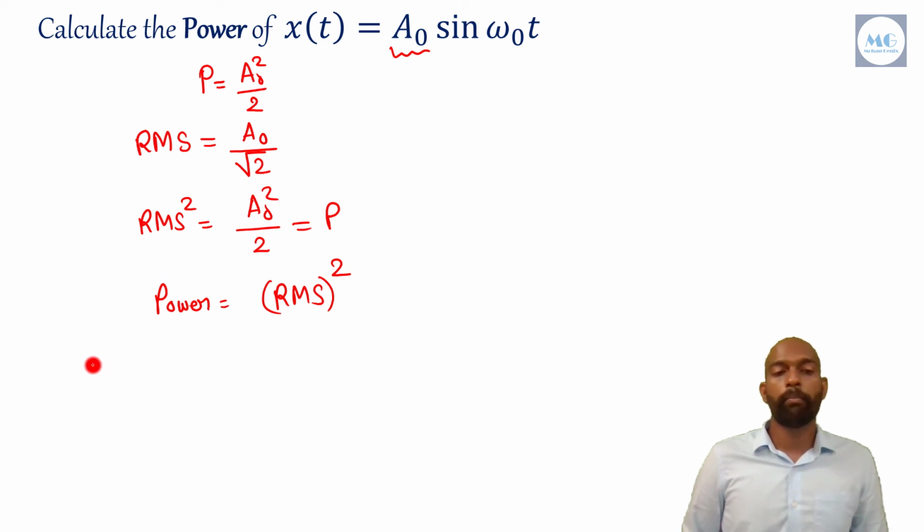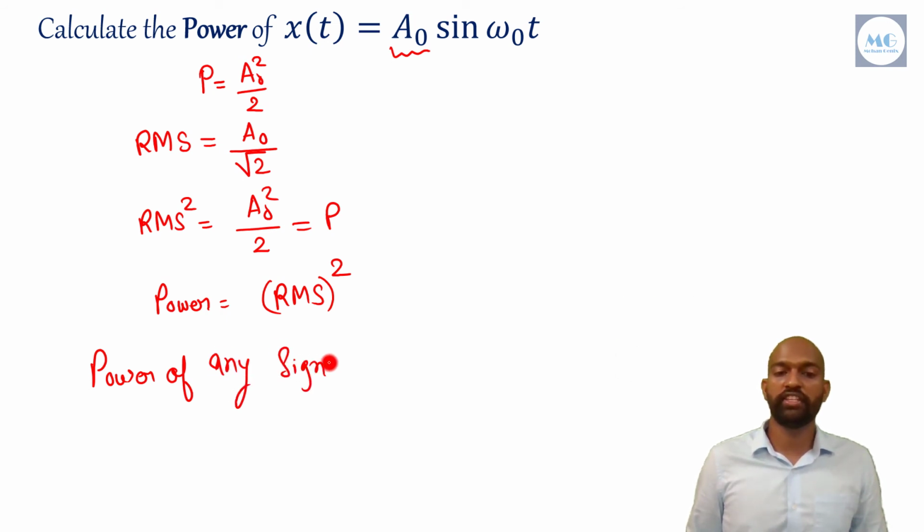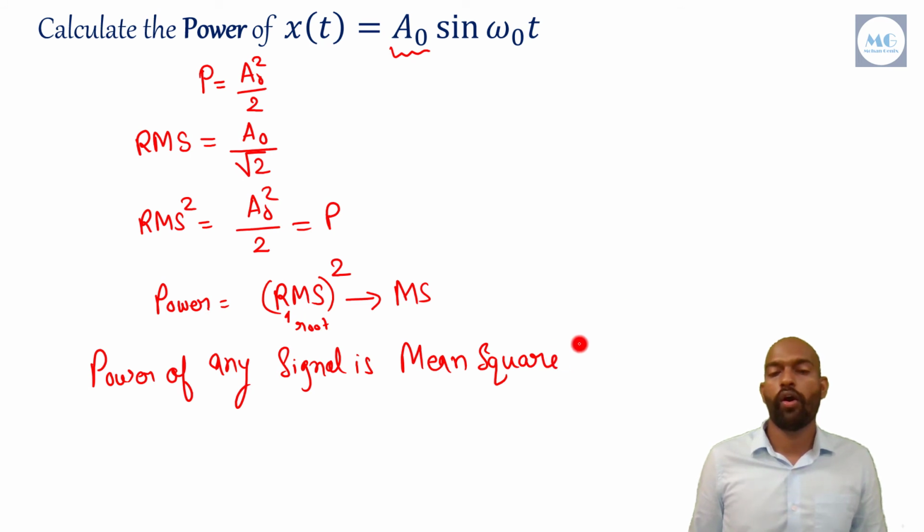That means power of any signal is mean square, as this term means root, and square of any root is the same. That means we can say it as MS, that means mean square of that signal.